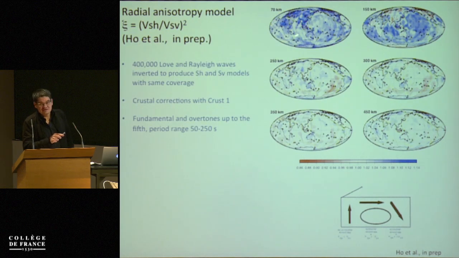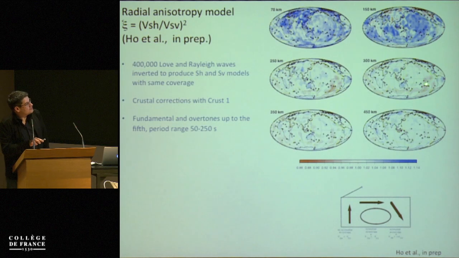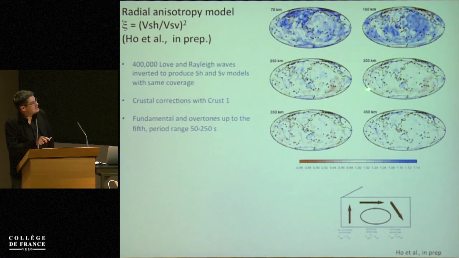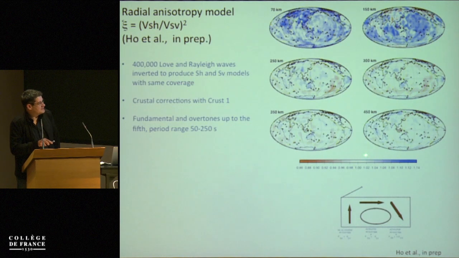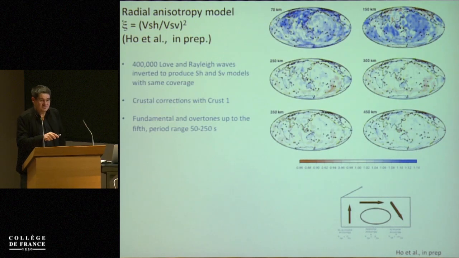Keep in mind that in the lithosphere at 70 kilometers, the flow is probably frozen. At 100 kilometers depth, it seems that we have a negative anisotropy, with Xi smaller than 1, beneath many continents, and this may indicate that the structure that is frozen is a vertical flow. And finally, when you go to greater depth, what is interesting is that at 250 kilometers depth here, and at 300 kilometers, I'm not sure if you see it very well here, but we have some indication of Xi smaller than 1, and this would indicate deep upwelling beneath mid-oceanic ridges.